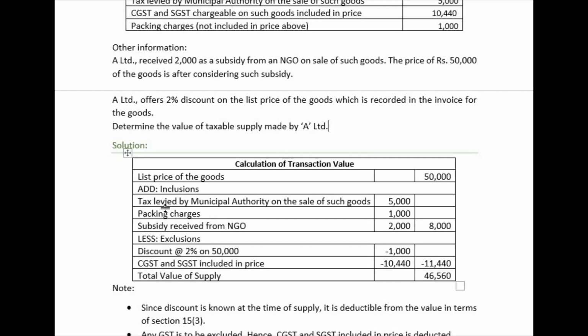Inclusions are given. So tax levied by municipal authority, taxes are added, Section 15(2)(a). Then packing charges, this is incidental expenses, 15(2)(c). Subsidy received from NGOs, 15(2)(d). This is 2,000, and then this is 8,000. 15(2)(e), this is 2,000. So total will be 8,000. It will be 58,000, and discount 2% on 50,000, 1,000, we have to deduct.